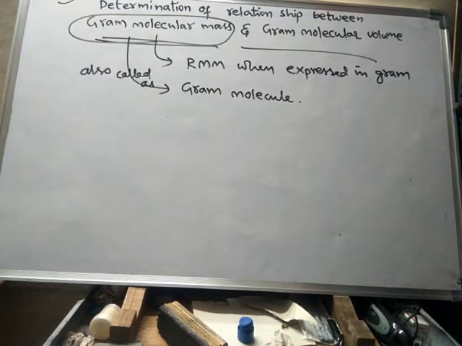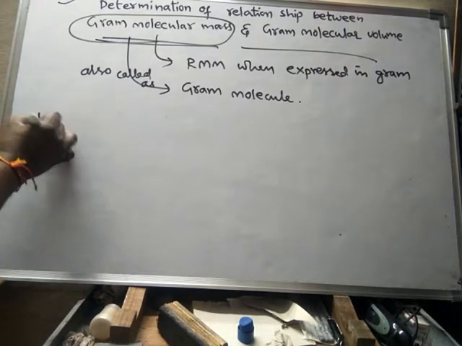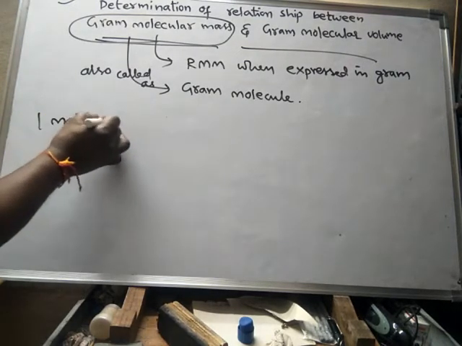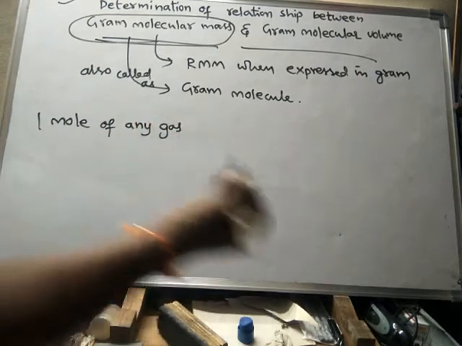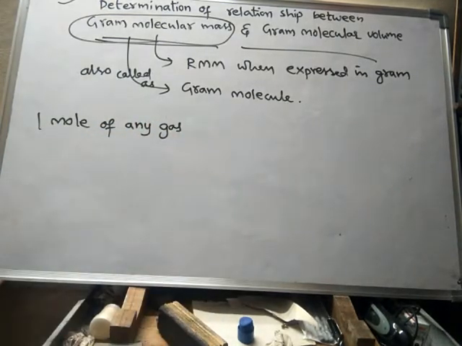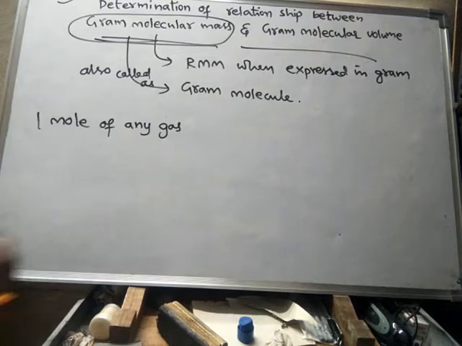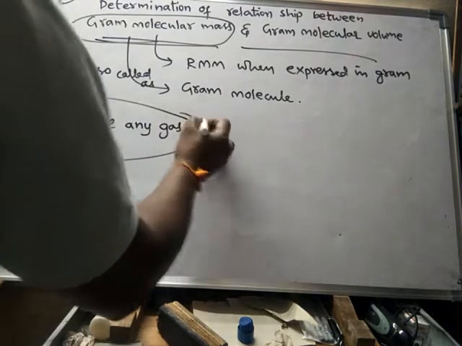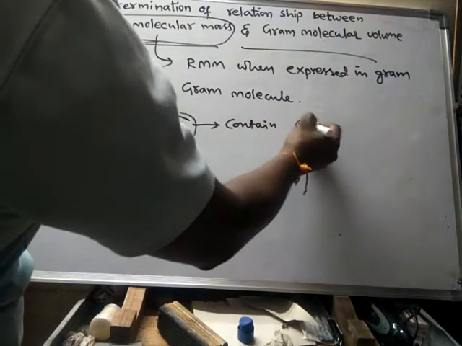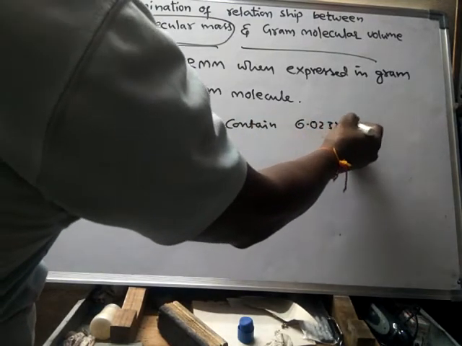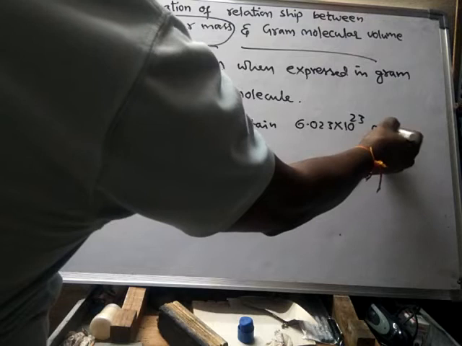See, 1 mole of any gas, whatever the gas you take, either hydrogen or oxygen or carbon dioxide or nitrogen or chlorine, should contain 6.023 into 10 to the power of 23 molecules.